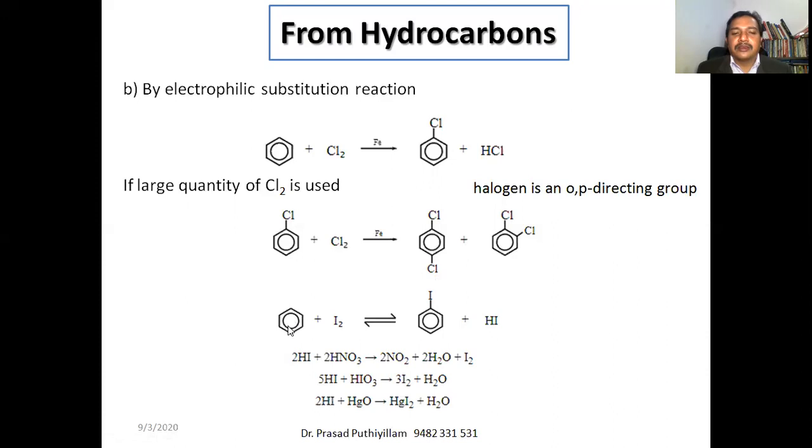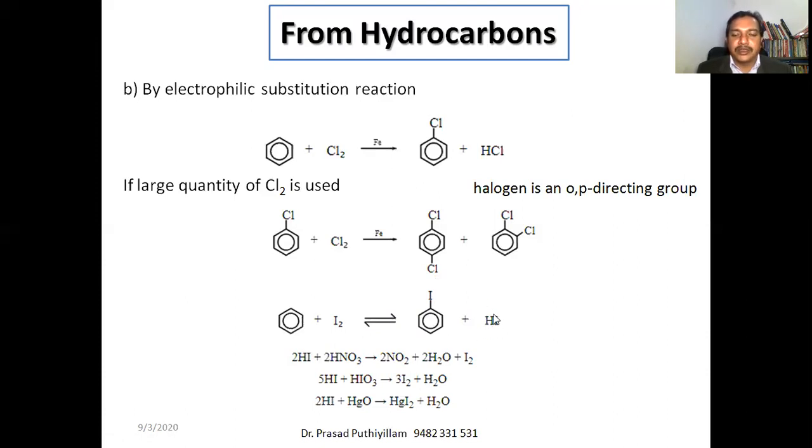Say benzene reacts with iodine to give iodobenzene plus hydrogen iodide. Here, backward reaction is also possible, because the hydrogen iodide formed can further react with the iodobenzene. HI takes the iodine from that, and the reaction goes back. So in order to make this reaction go in the forward direction, we have to remove this hydrogen iodide as soon as